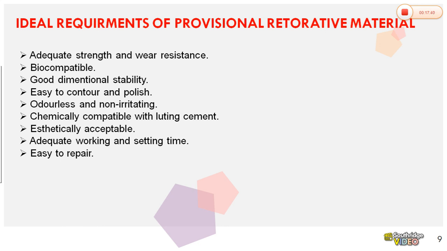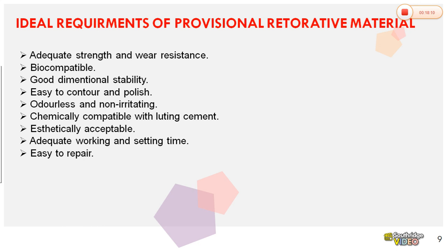Aesthetically acceptable: the material should have sufficient color stability so that it is aesthetically acceptable, and it should have sufficient working time and setting time. So when you take the material, mix and make the crown, it should have sufficient working time and setting time so that we can obtain desirable results. And as it has a low strength, there are chances of fracture.